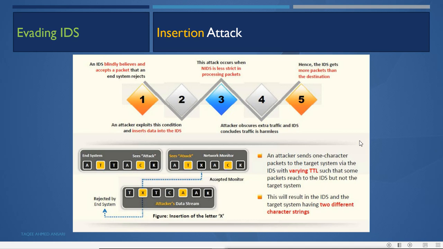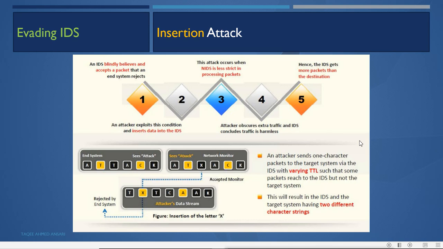So what does the attacker do? The attacker obscures the extra traffic and the IDS concludes the traffic is harmless. So the attacker will create extra traffic to bypass the IDS. Now this extra traffic, for the IDS, will not be detected as any harmful packet, but those packets will go to the end system, and the end system will reject some of the packets and accept some of the packets, and then it will be a meaningful packet.